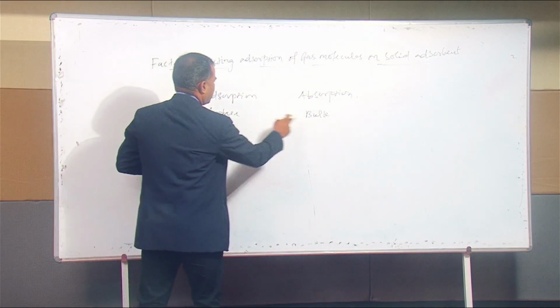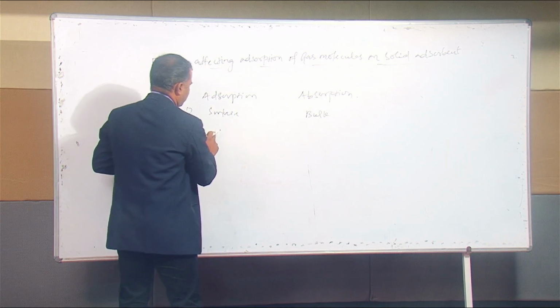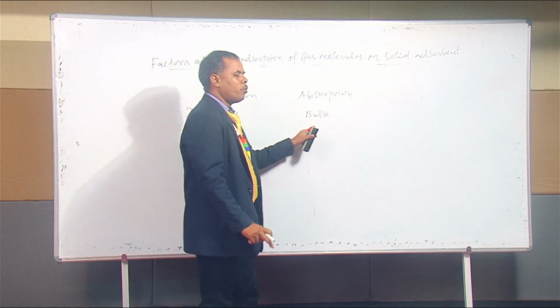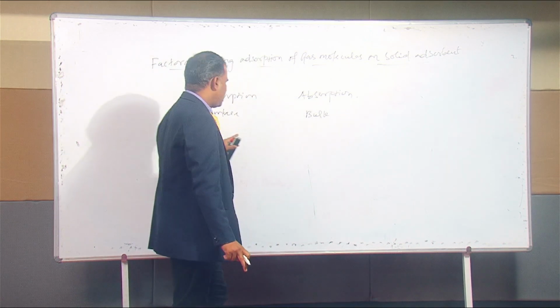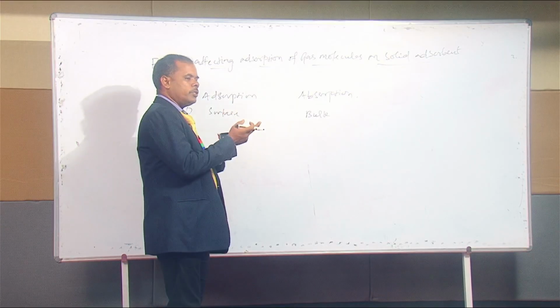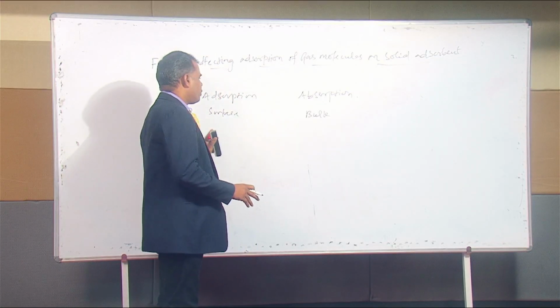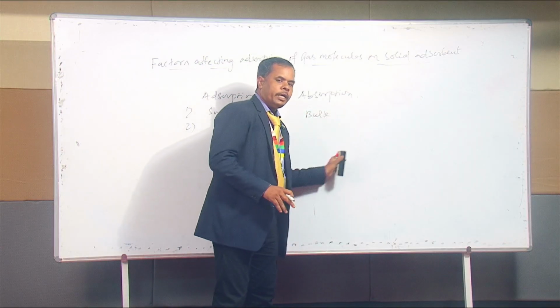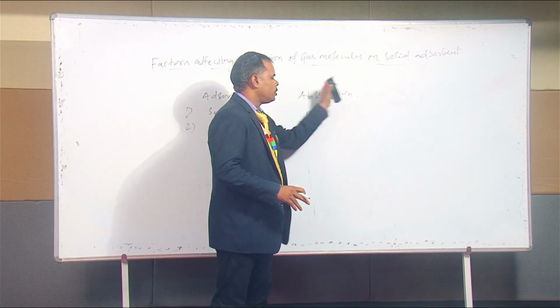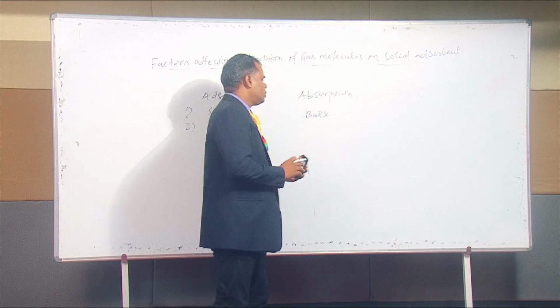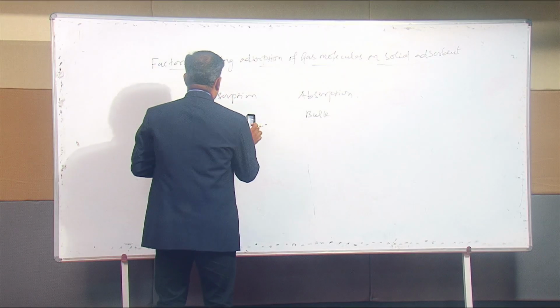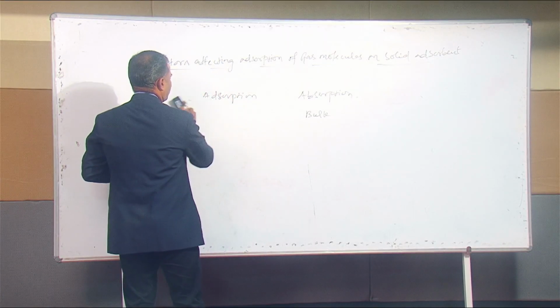Adsorption is a rapid process, absorption is a slow process. Also, in adsorption the concentration of molecules is highest on the surface, while in absorption the molecules are distributed throughout the body of the liquid or solid.